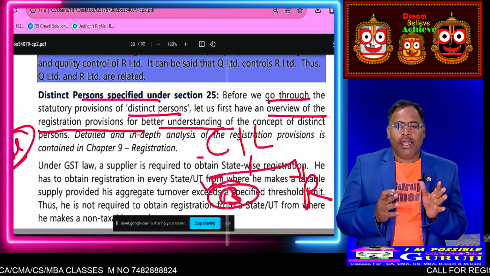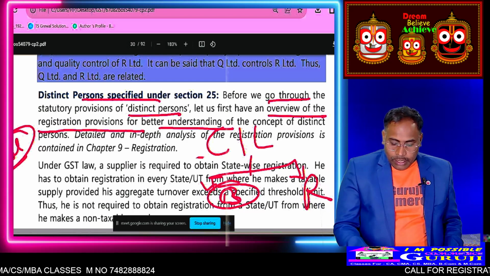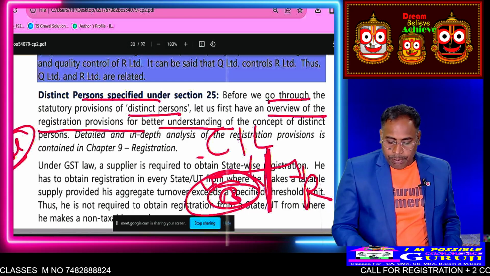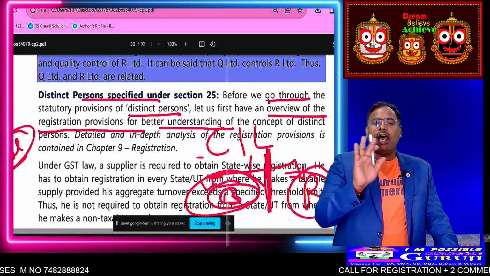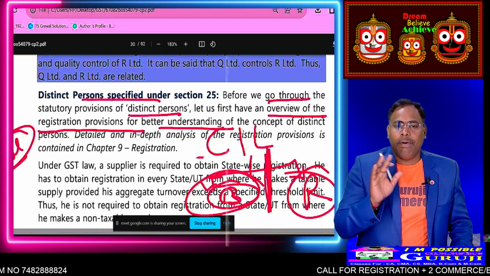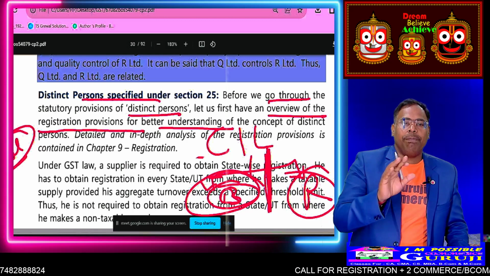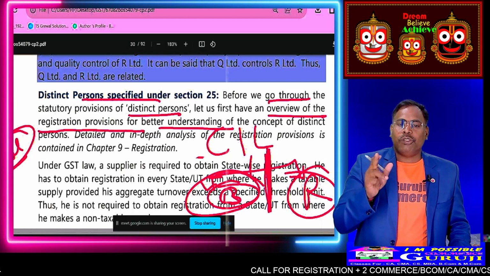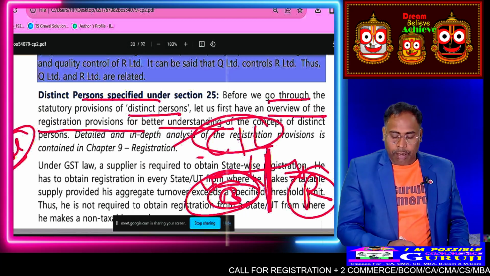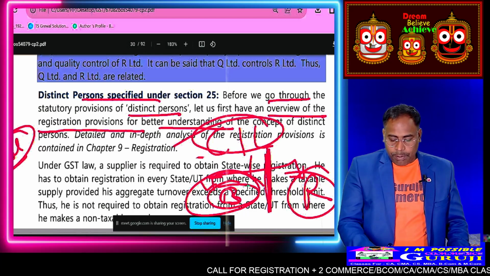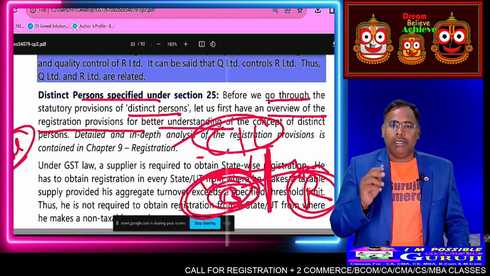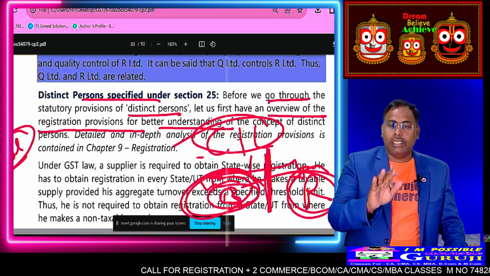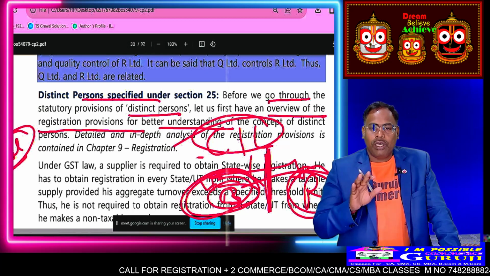Am I right? So here, for registration purposes under GST, both are different persons because they have different GST numbers. So it is called a different person or distinct person for GST purposes. Whether the person owner, I may be the owner of the company, with more branches, but the registration is different. Then I am a distinct person for the GST purpose. Got my point or no?